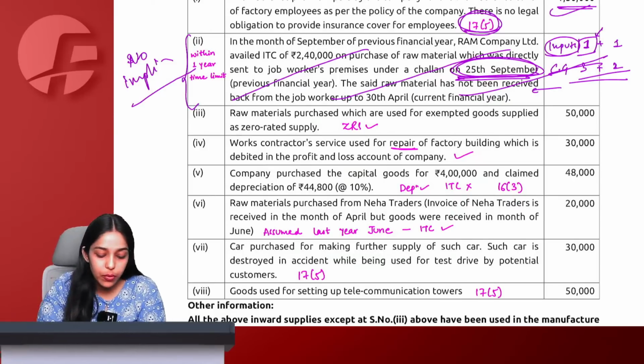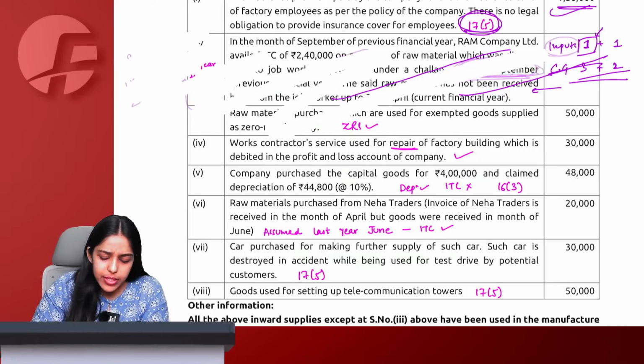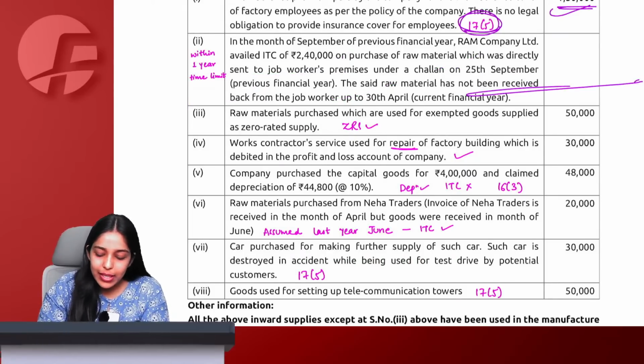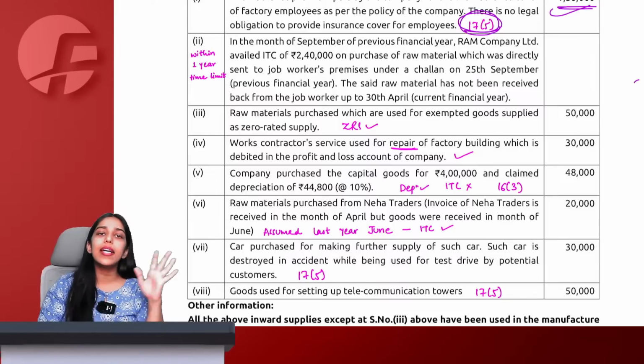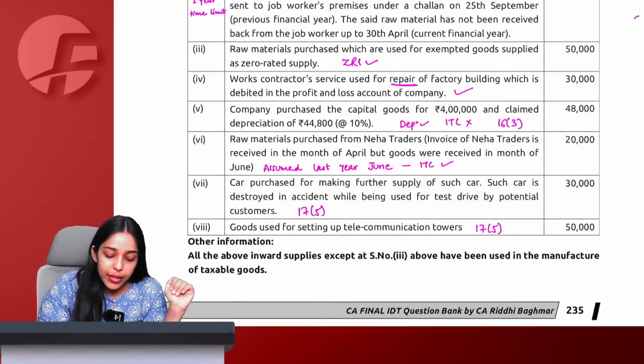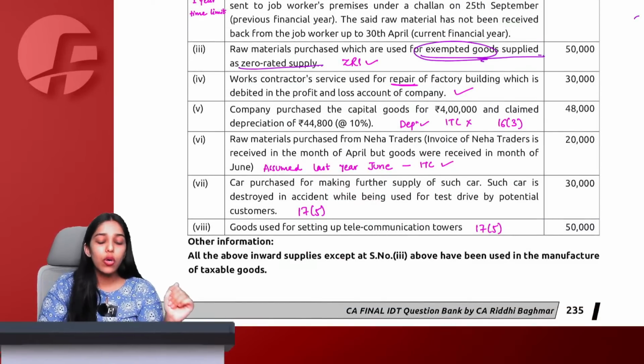Say yes or no, everyone. No adjustment will only come for this particular point, because the time limit to send the goods back is still pending. You had taken ITC that time, which was okay, no need to reverse anything. Raw material purchased which are used for exempted goods supplied as zero rated supply.